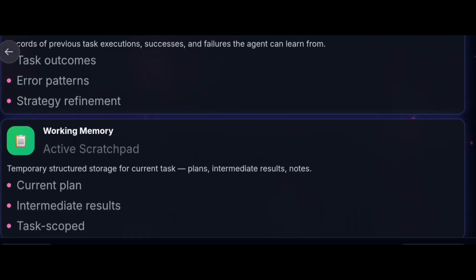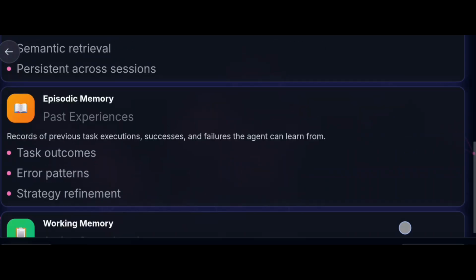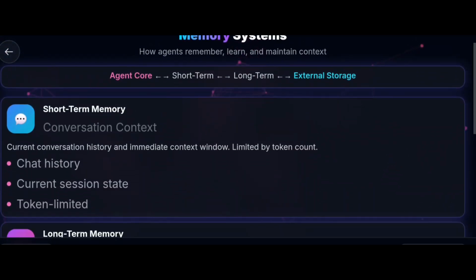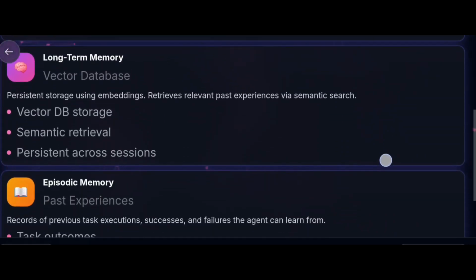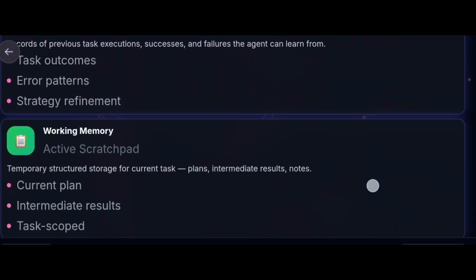And another important one is working memory. This is an active scratchpad. It is temporary structured storage for current tasks, plans, intermediate results, and notes. So what does it include? Current plan, intermediate results, and task scope. These are the kinds of memory used by AI agents: short-term memory, long-term memory, episodic memory, and working memory.